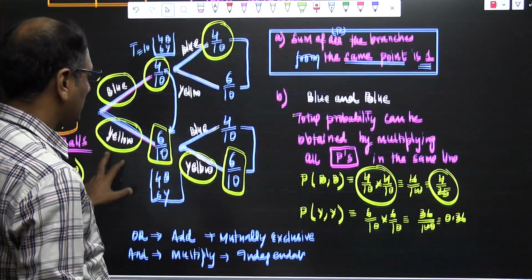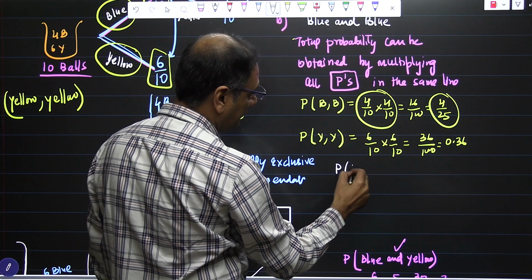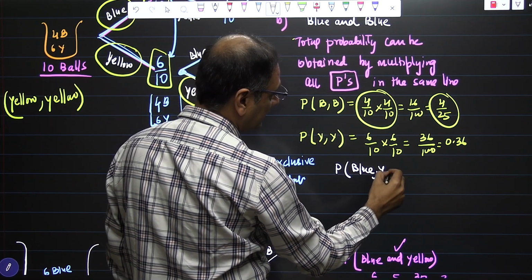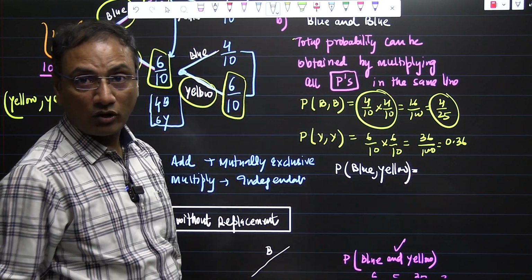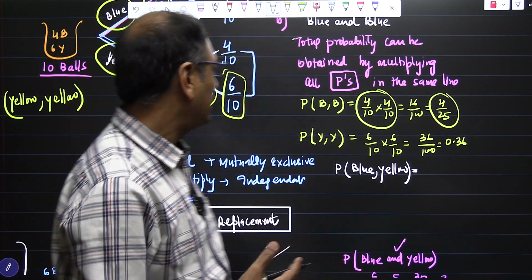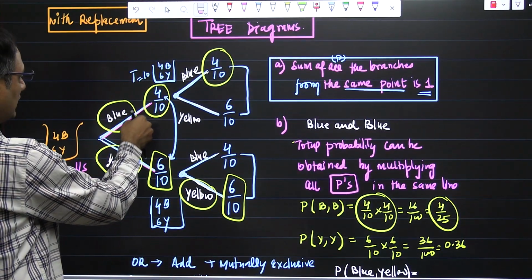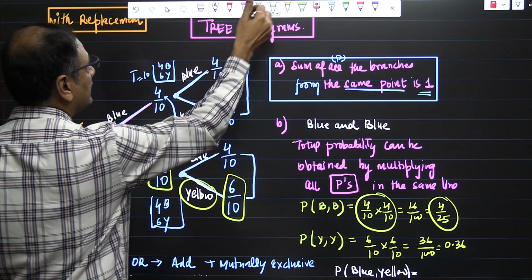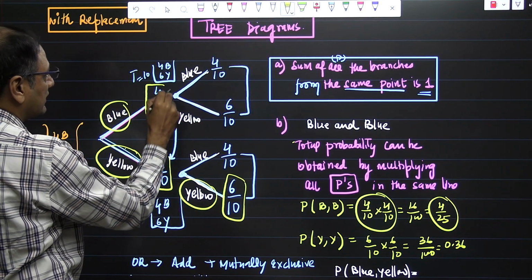And here you can be asked one more problem. Let us assume the probability of blue then yellow. The first ball is blue and the second ball is yellow. What is the probability? Try to understand carefully. First ball is blue, the probability is 4 by 10.